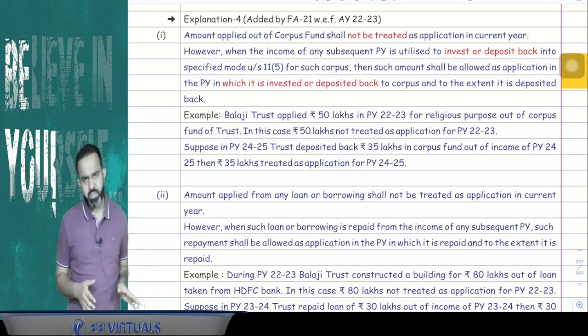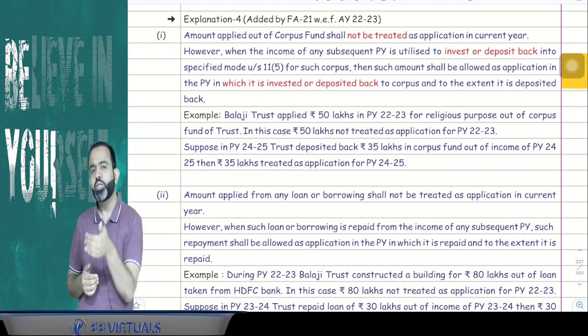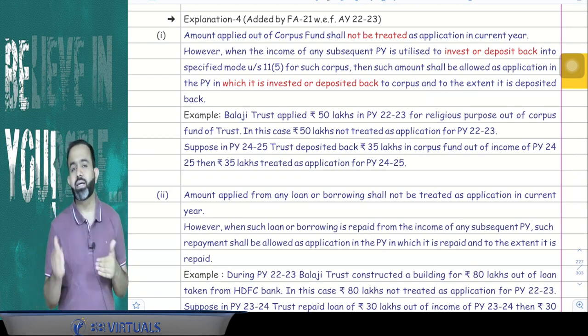I can take an example. Suppose, for example, Tirupati Balaji Trust, in the COVID time, what happens? Suppose they are not having recurring income.